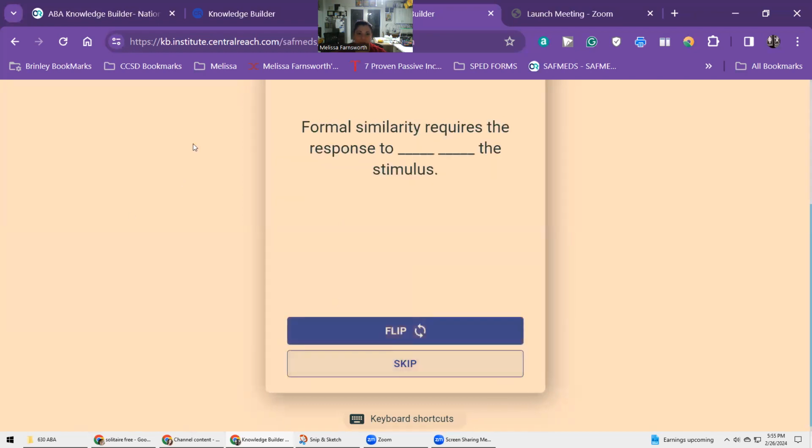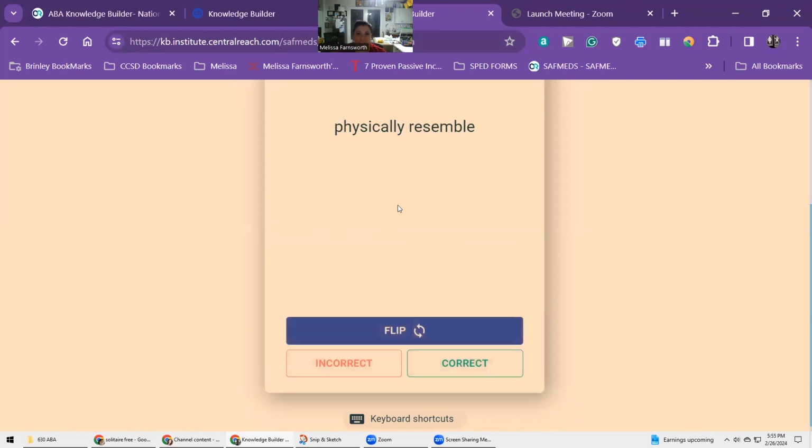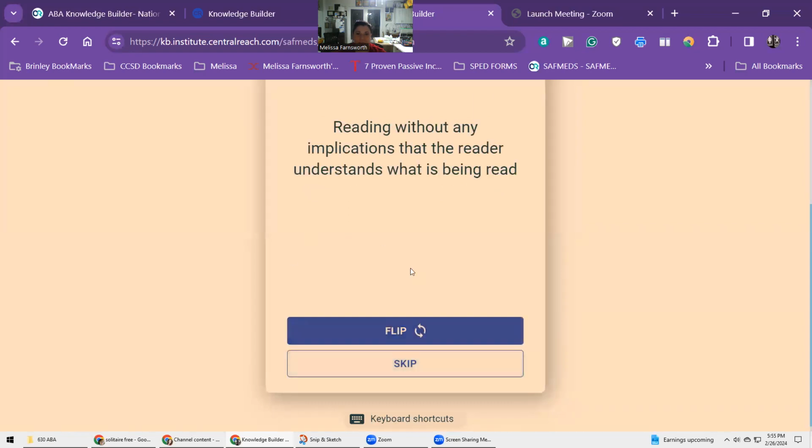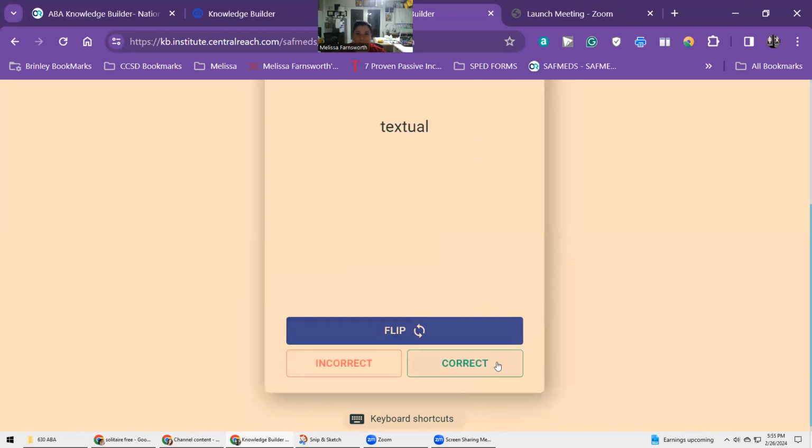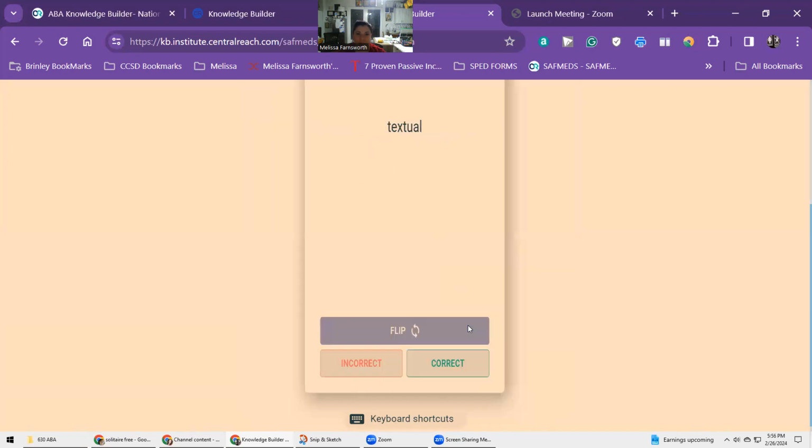Generalized. Formal similarity requires the response to blank, blank, the stimulus. Physically resemble. Nia sees the word water and writes water. Copying a text. Reading without any implications that the reader understands what is being read. Textual. Nia sees the word water and says water.